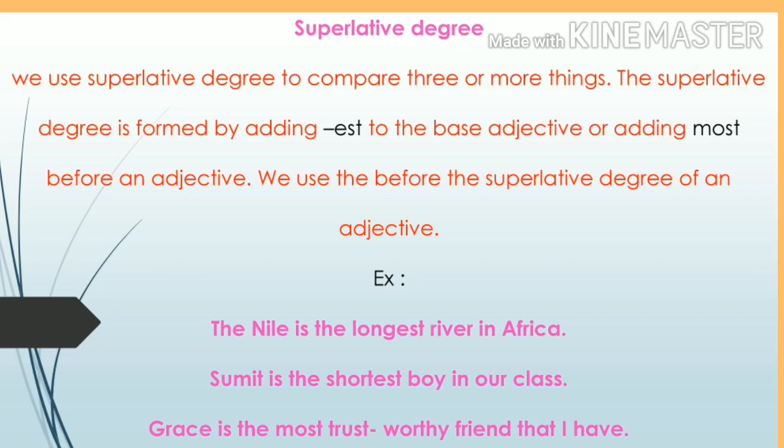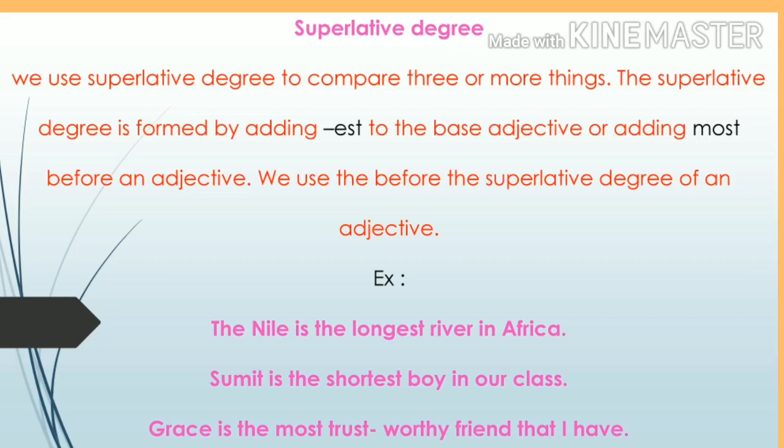Example, the Nile is the longest river in Africa. In whole Africa, which is the longest river? It is the Nile. It indirectly compares all other rivers in Africa, but they said it is only the longest river in Africa. Second example, Sumit is the shortest boy in our class.